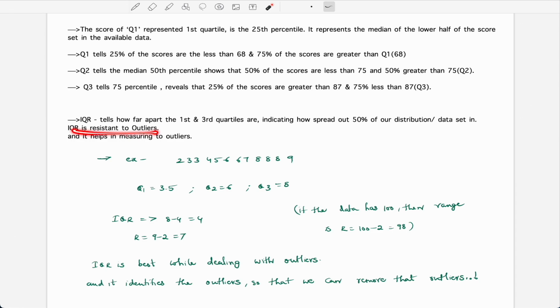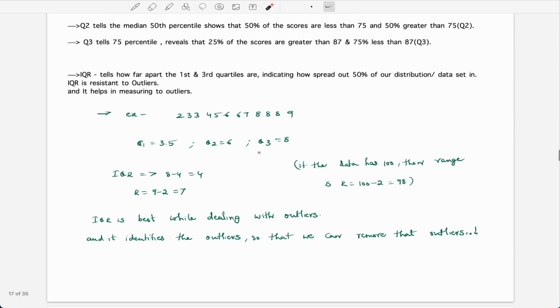The IQR is resistant to outliers, because most of the data lies here, so it is good. If we ignore these parts, most of the data lies here. So it is resistant to outliers, and it also helps in measuring outliers. We have Q1, and before Q1 we have another part, and after Q3 we have part four here. So we are going to find the outliers also. It helps to measure the outliers.